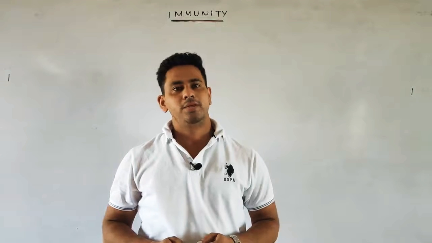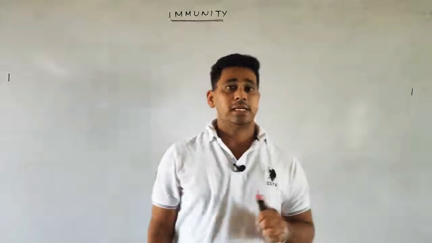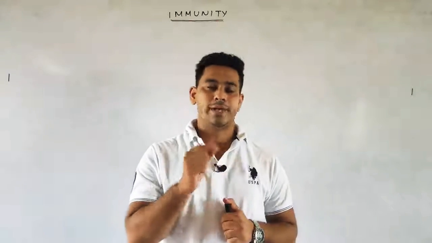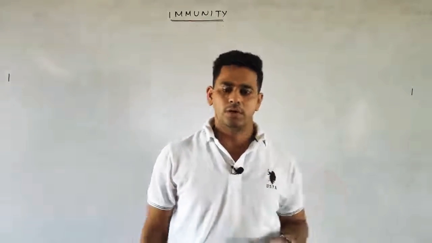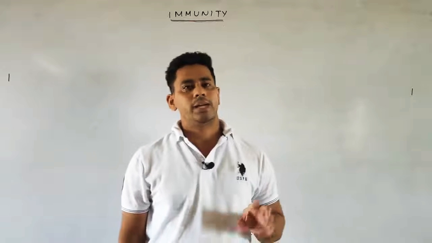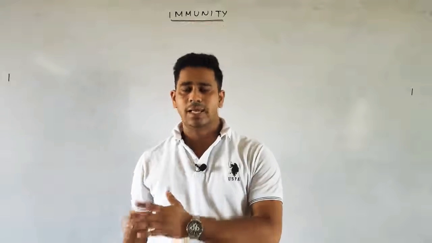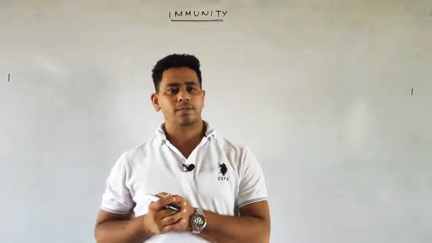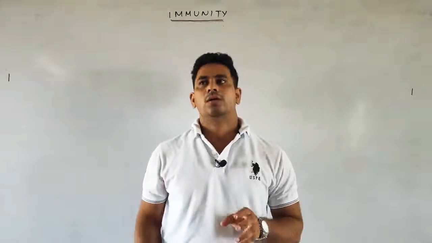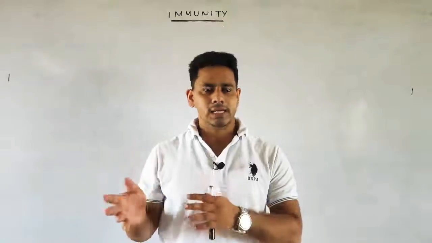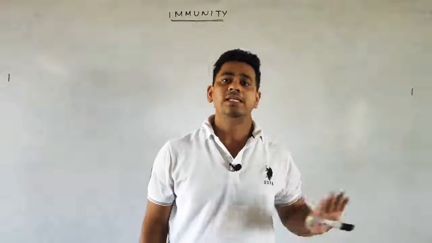Hello students, in the previous class we discussed amoebiasis and ringworms. Amoebiasis is a disease caused by the protozoan called Entamoeba histolytica, and ringworm is caused by a microscopic fungi called dermatophyte. In both cases we discussed the mode of infection, the symptoms, the diagnosis and the treatment, and lastly the prevention and control. In ringworm, we discussed the various types and their related symptoms. By this, we came to an end of the whole disease portion.